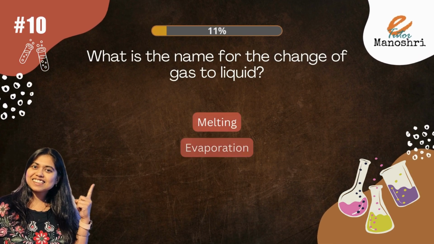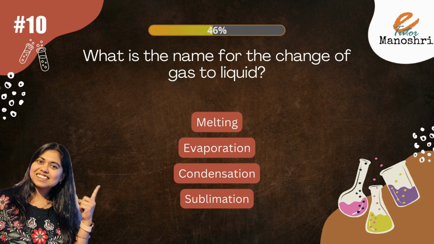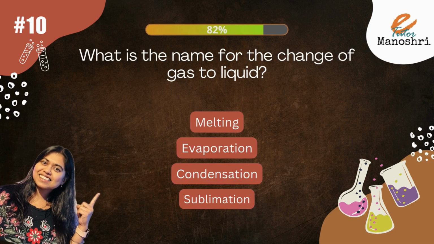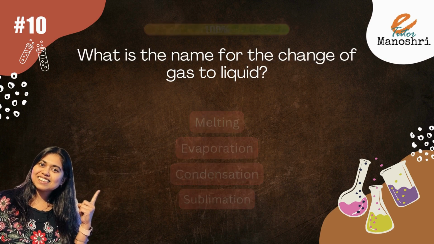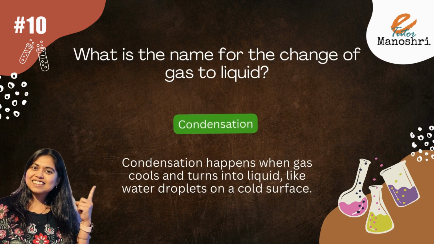What is the name for the change of gas to liquid? The options are melting, evaporation, condensation, sublimation. The answer is condensation. Condensation happens when gas cools and turns into liquid.